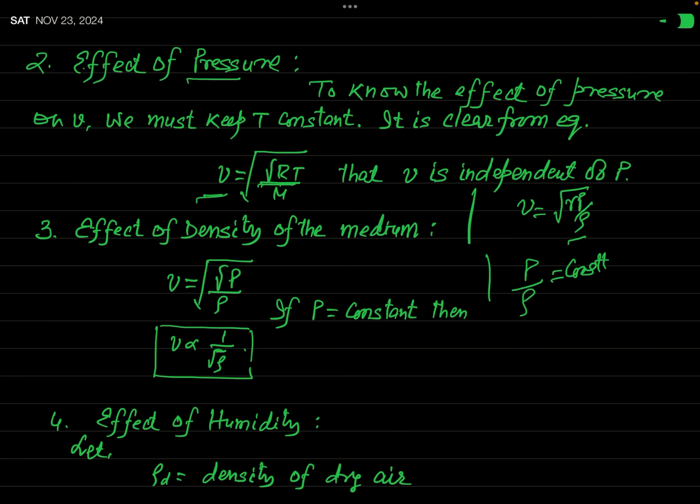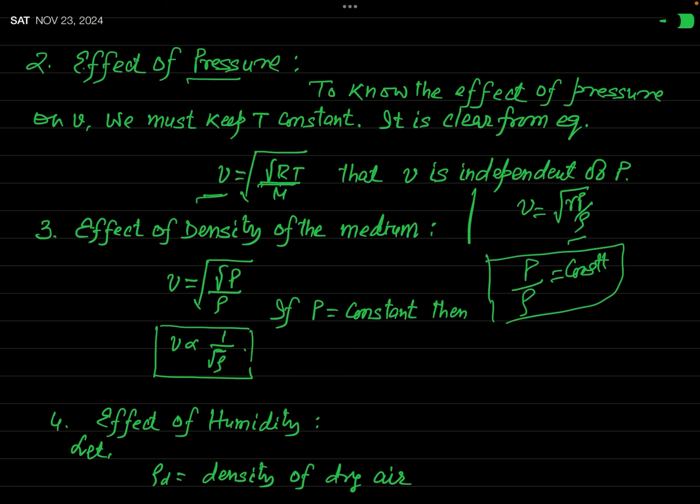Pressure will change, and correspondingly the density will also change in such a manner that the ratio of P and rho remains constant. And that is why with change in pressure there is no effect on the velocity of sound. Okay? Have you understood? I think you have clearly understood.